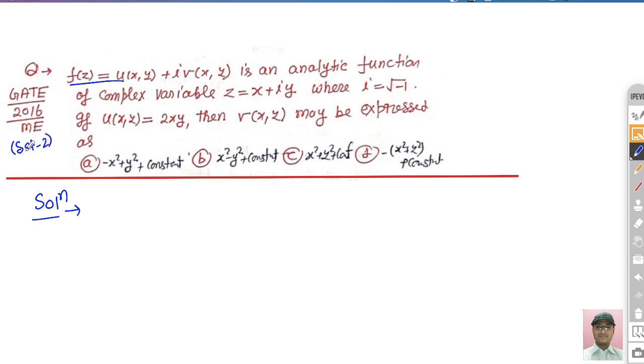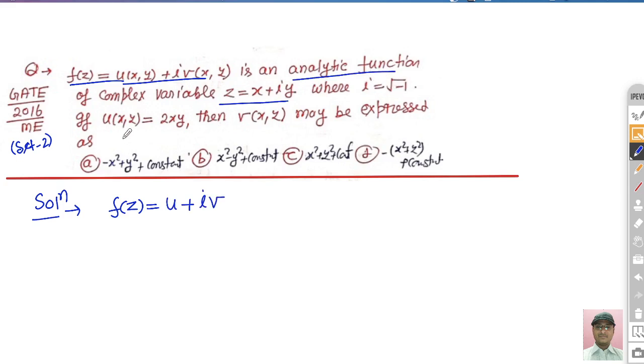This question was asked in set 2. There are several sets in the GATE exam. The first set question paper we have already solved. This is set number 2. f(z) is given as u plus iota v. Again the same type of function is given, u plus iota v, which is an analytic function of the complex variable, and iota is under root minus 1.